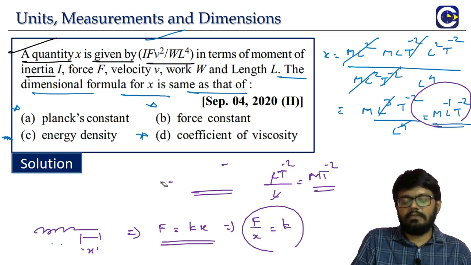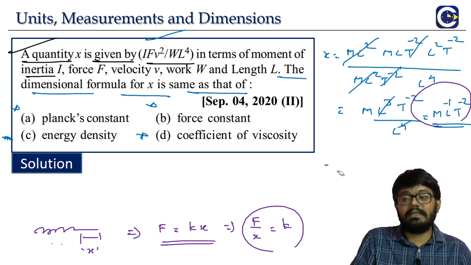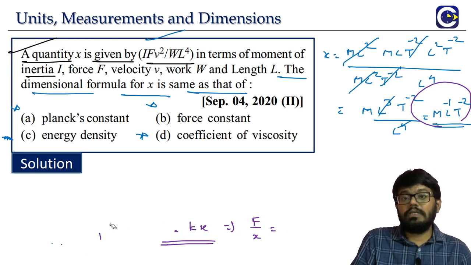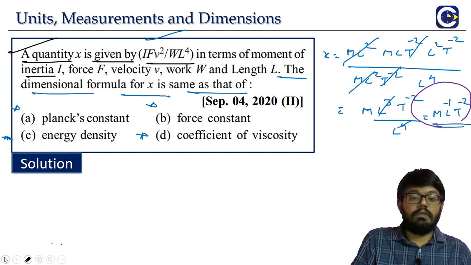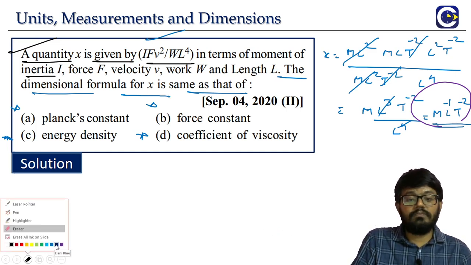So we have to go one by one, because it's not a straight question where we have to get the answer and check where it is. First we have to get the dimensional formula for x, and then we are checking which of the given 4 options. It's like a question from both the sides.